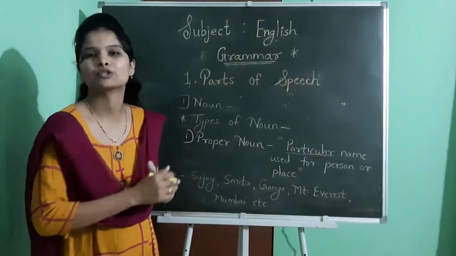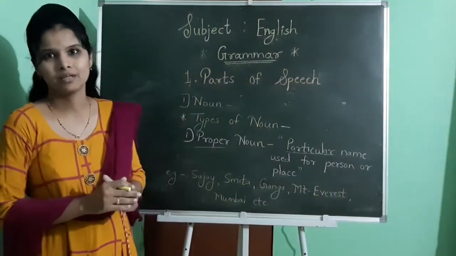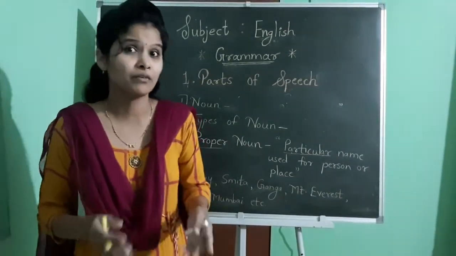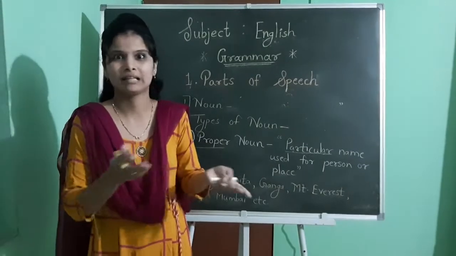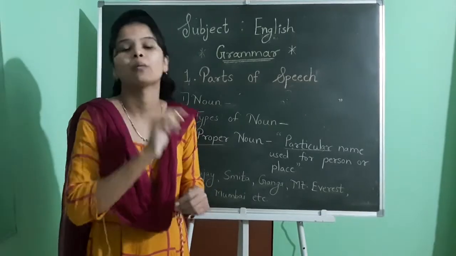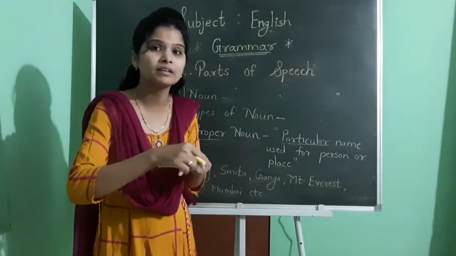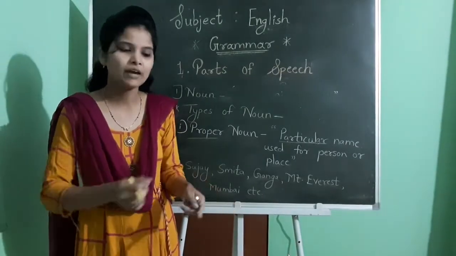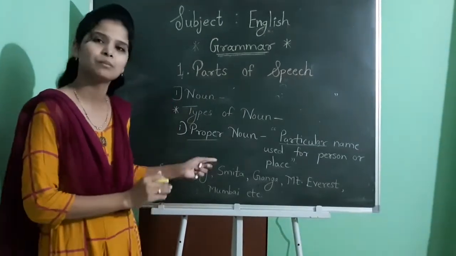Yes, so that's why it is called a particular word, and that particular name is a proper noun. Yes, we can explain this with another example. For example, Satara is a beautiful city. Here Satara is the name of a city, because Satara is the only one name, no? But if I write city there, city can't be a proper noun. Why? Because city can be anything, any city, no? But when I refer to a particular city like Mumbai, Pune, Kolhapur, Satara, anything, when I take only that particular name, then that particular name is called a proper noun.